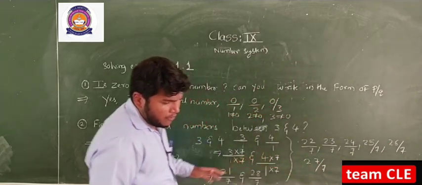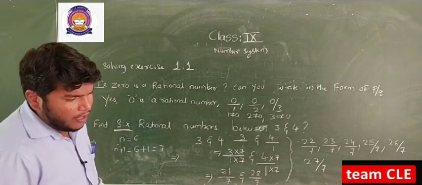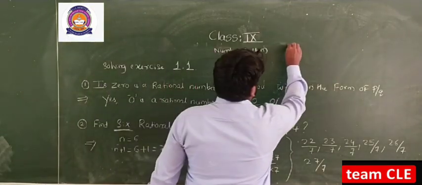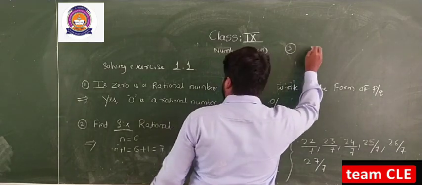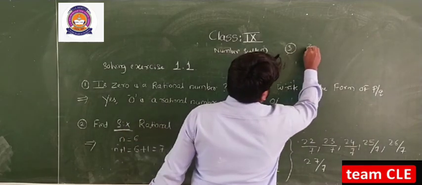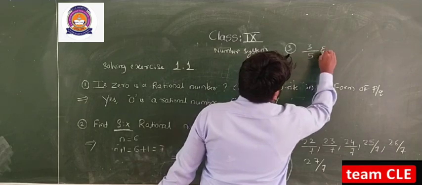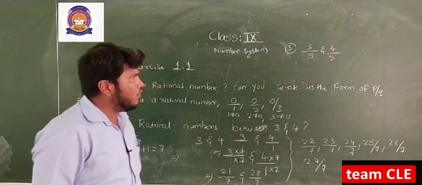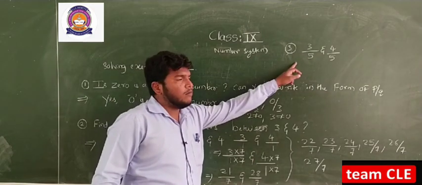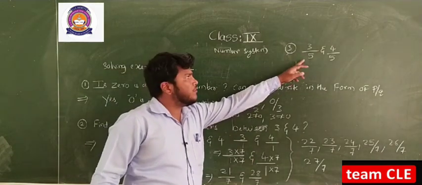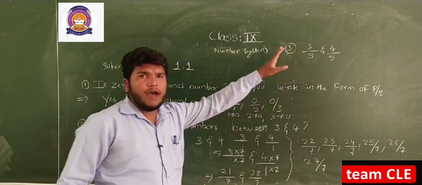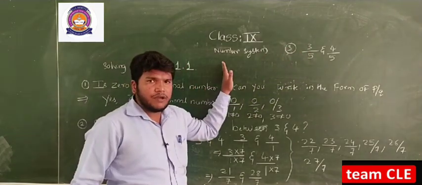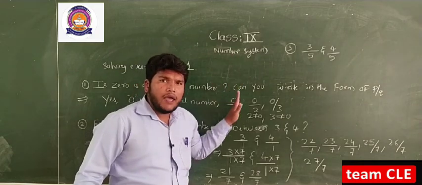One more problem is there. Find 5 rational numbers between 3 by 5 and 4 by 5. This example is homework for you. All of you have to solve this problem, and note down what I have taught in this video, and send it to me on my WhatsApp number.